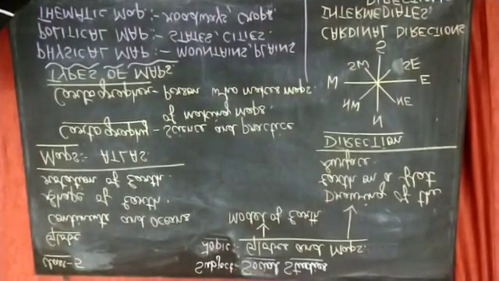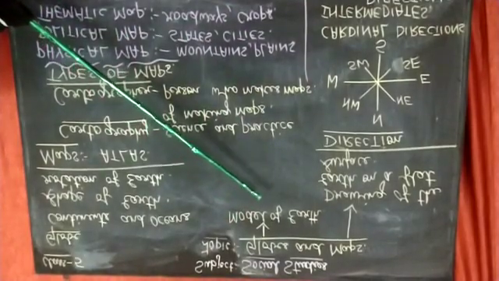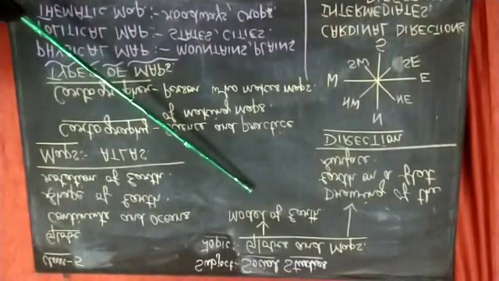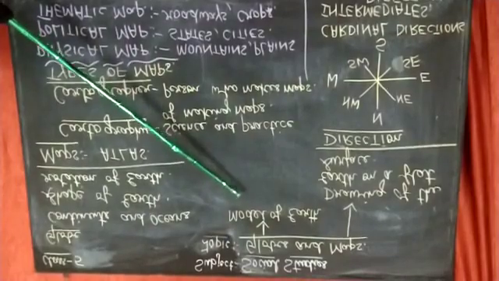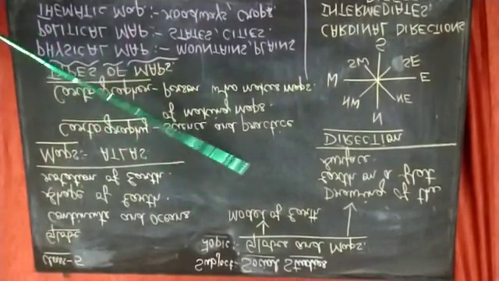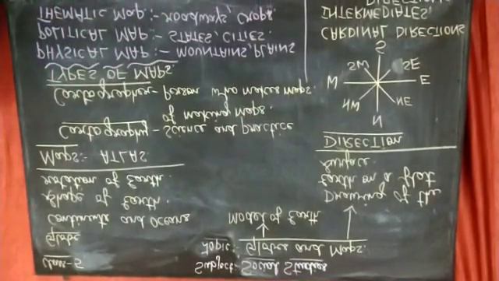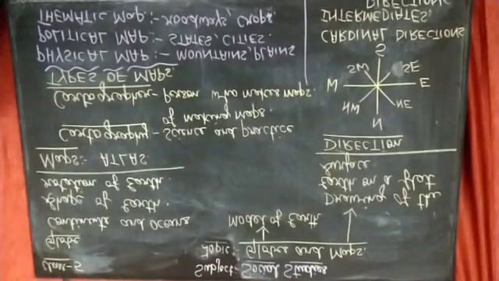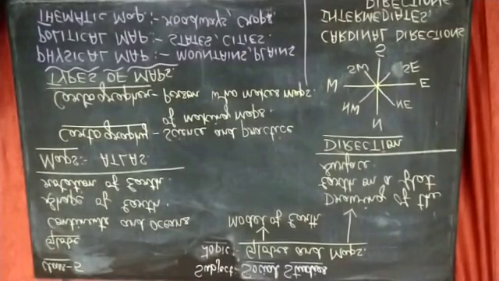Now, a globe is a model of Earth, as you all know. From the satellite, the globe looks exactly like the Earth. So it is called the model of Earth. And this globe helps us to know how the Earth looks. Earth is round in shape. That is, not exactly round, it is spherical in shape,